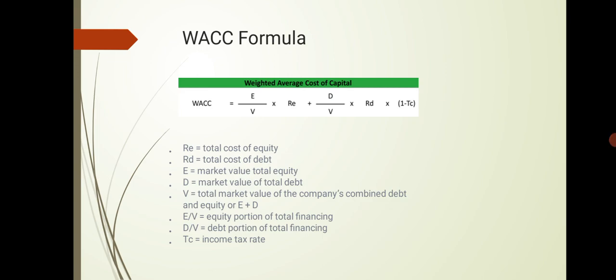The WACC formula is calculated by dividing the market value of the firm's equity by the total market value of the company's equity and debt, multiplied by the cost of equity, plus the market value of the company's debt divided by the total market value of the company's equity and debt, multiplied by the cost of debt times 1 minus the corporate income tax rate.